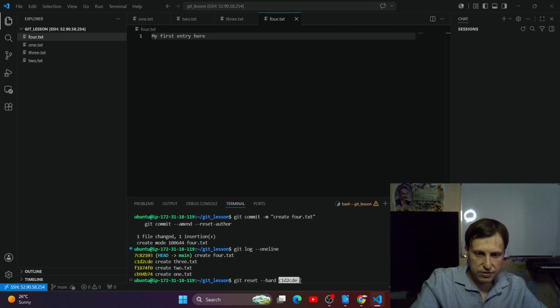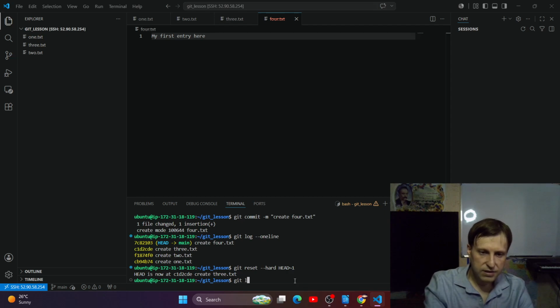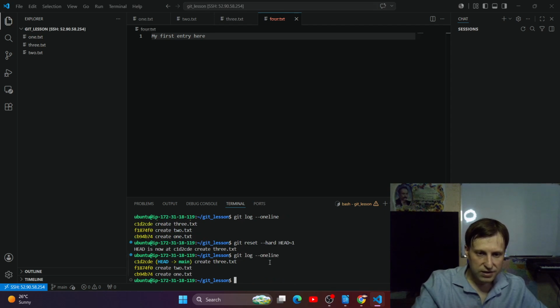Or we can also do it like this. HEAD, because head is here, right? On the last commit. And we can type ~1 and type git log one line, and as you can see, now create 3.txt is the last commit, right?